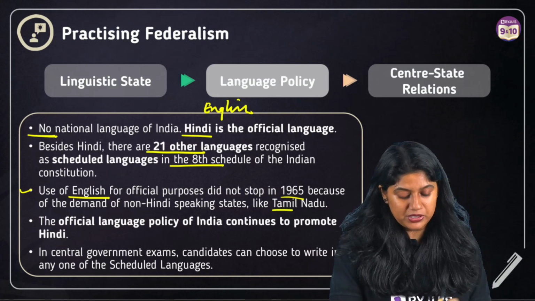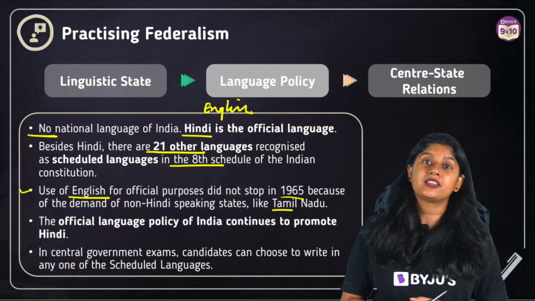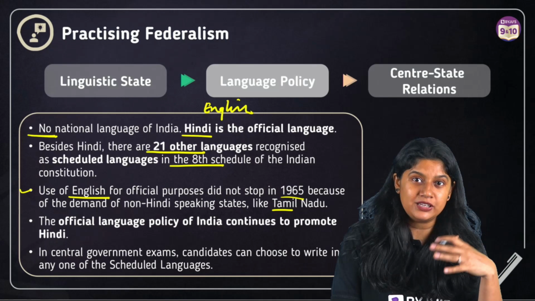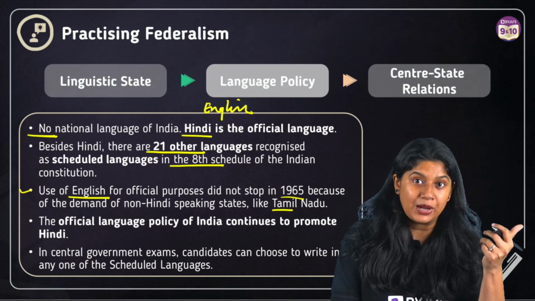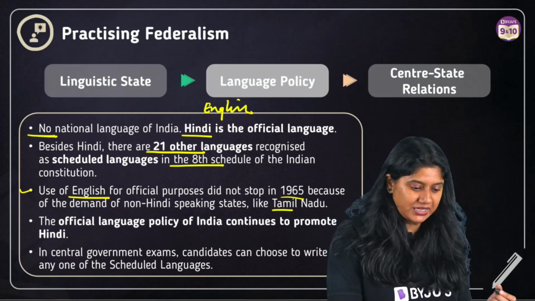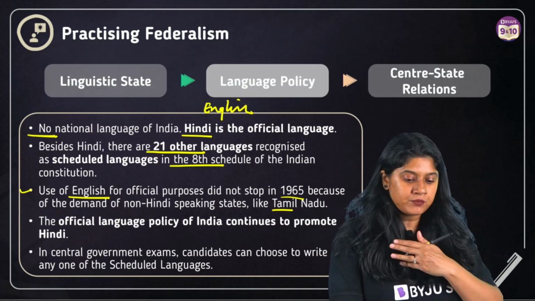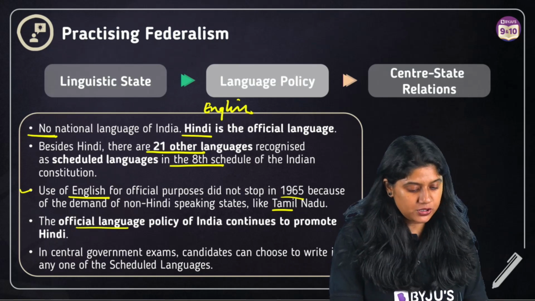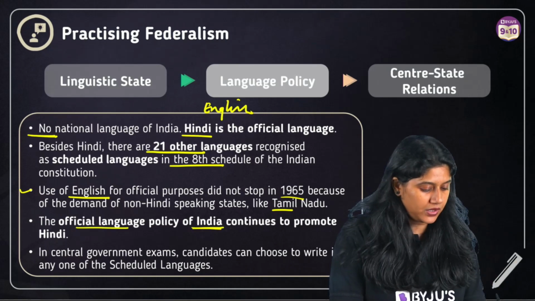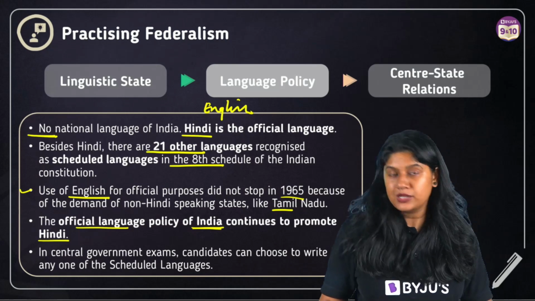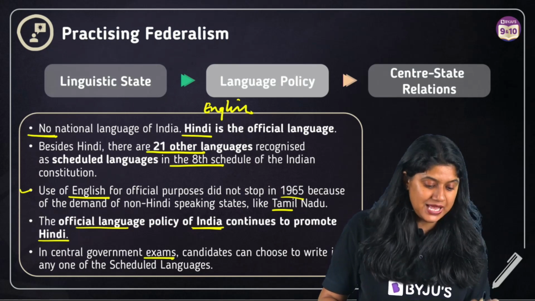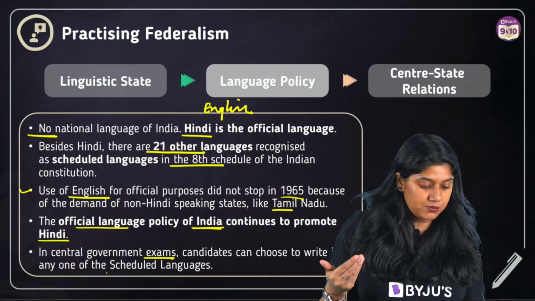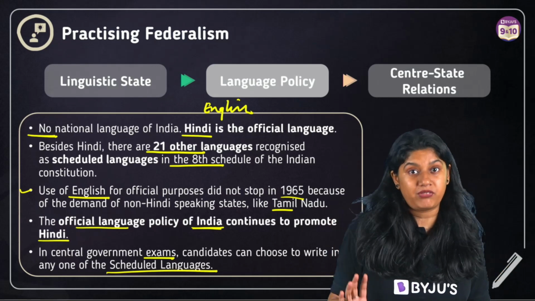The state of Tamil Nadu demanded that Hindi should not be made the official or working language, and that English should be a part of it. So definitely, in our official purposes we use both English and Hindi. The official language policy of India continues to promote Hindi, but English is equally important. In central government exams, candidates can choose the language in which they write the examination, based upon the scheduled languages that are there in the constitution.